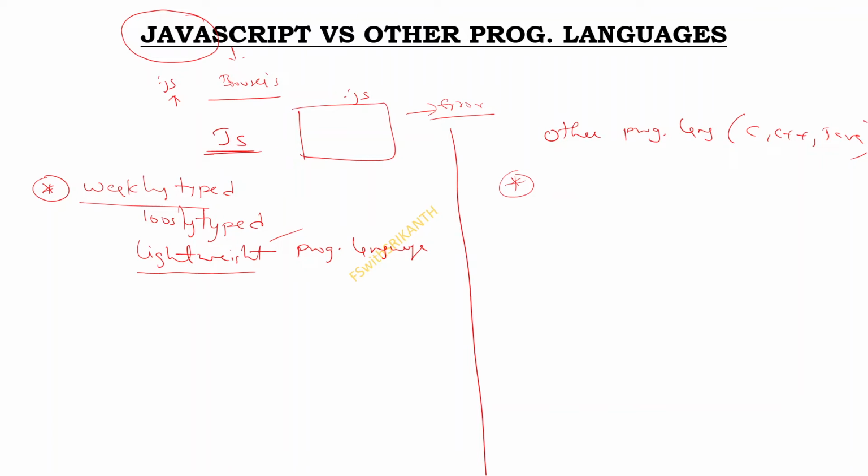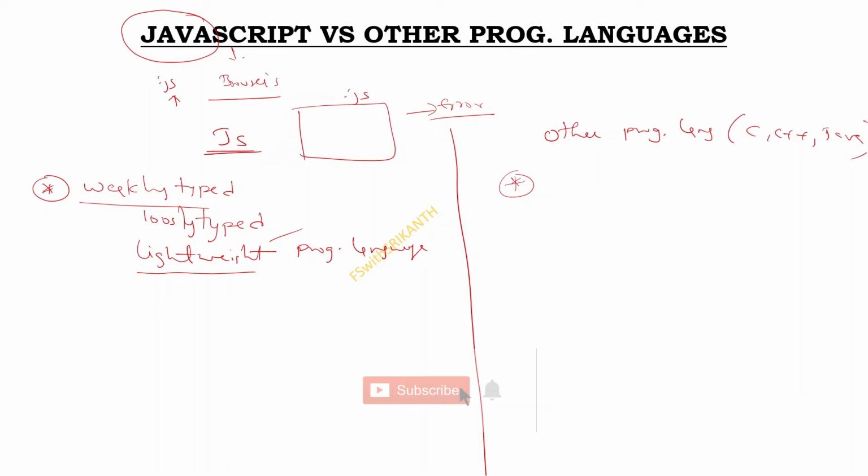The variables are not checked, the functions are not checked; it just runs the program. It is an interpreted programming language and executes line by line, but before executing the file, it never checks for errors.